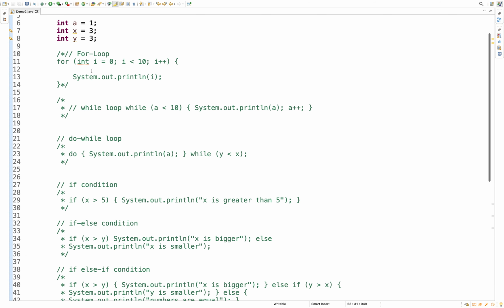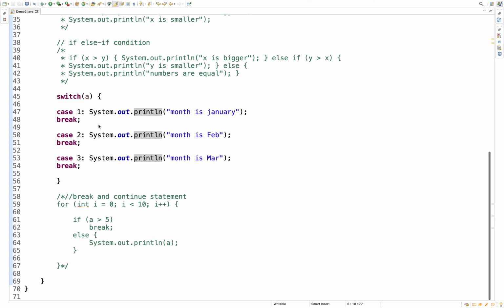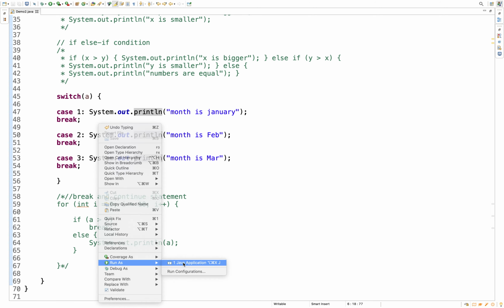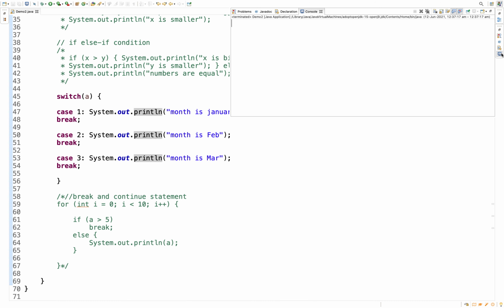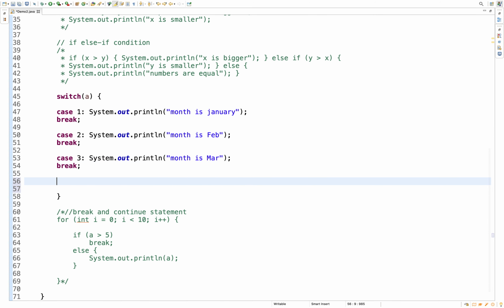What if my input is 4? Let's execute. There is no matching case, so let's run this program and see the output. See here, there is nothing, no output, because none of the cases match. That's the reason the switch block execution completed and nothing was printed on the console. In such cases where none of the cases match, you can always run your default statement.